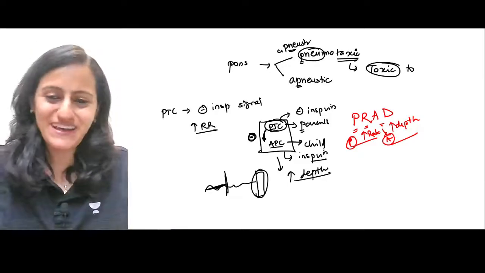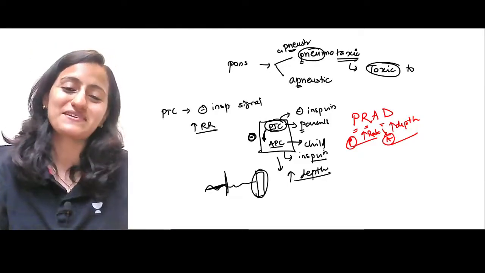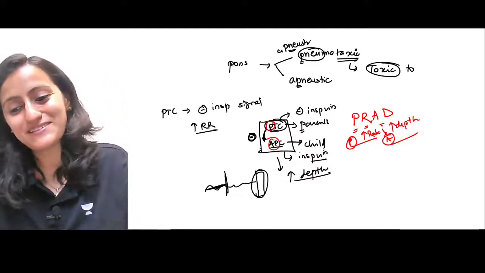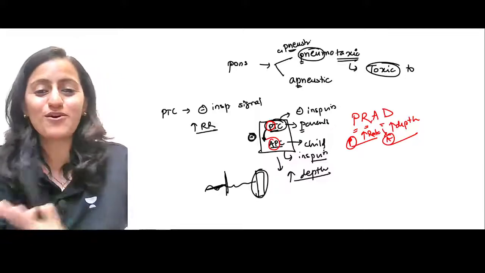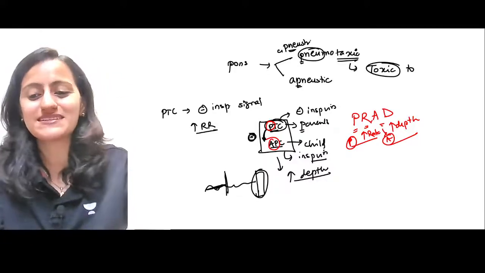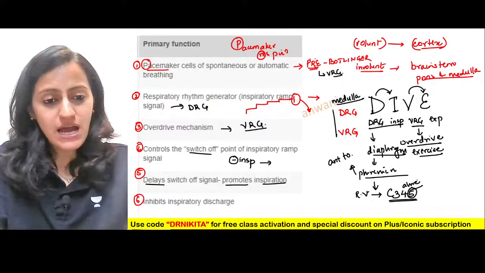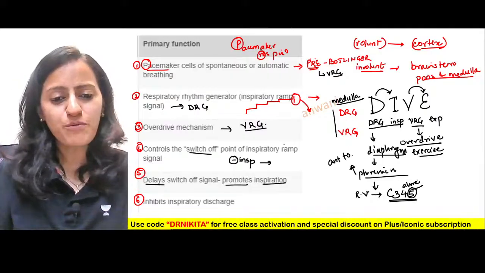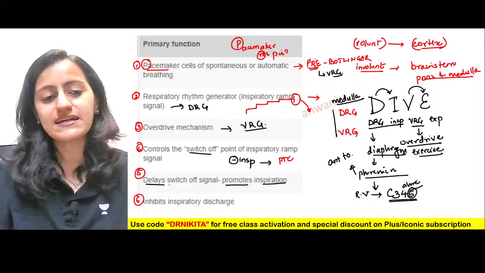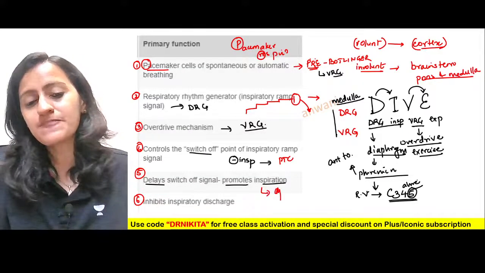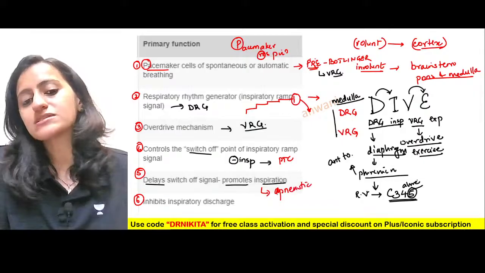Yes, Daffy, absolutely right. That could be the other way that you can remember, that P is the principal and AP is the assistant professor, right? So the principal always inhibits the AP, controls the APs. Absolutely right. Okay. So now, this controls the switch off point. This is basically the pneumotaxic center, which wants to delay the switch off signal and promotes the inspiration. That is basically the apneustic center.